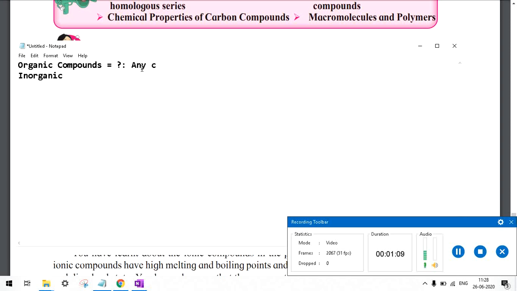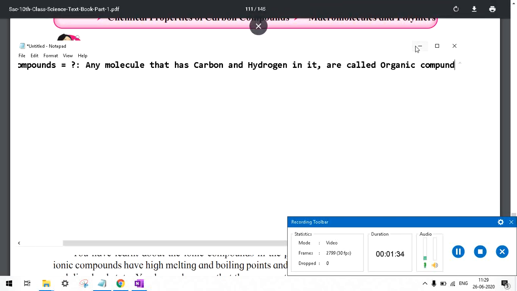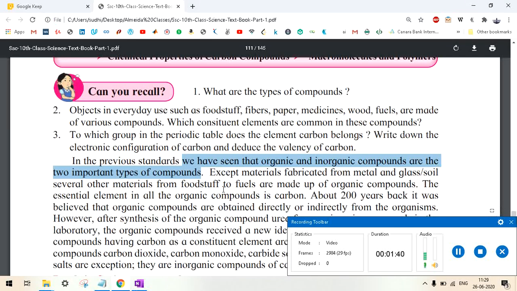Any compound, any molecule that has carbon and hydrogen in it is called an organic compound. Very simple, right? Any compound that has carbon or hydrogen in it is called an organic compound.